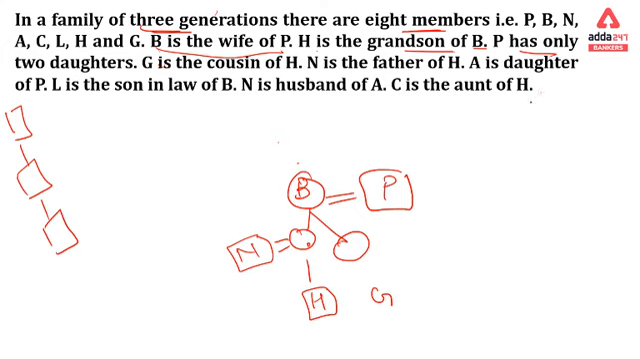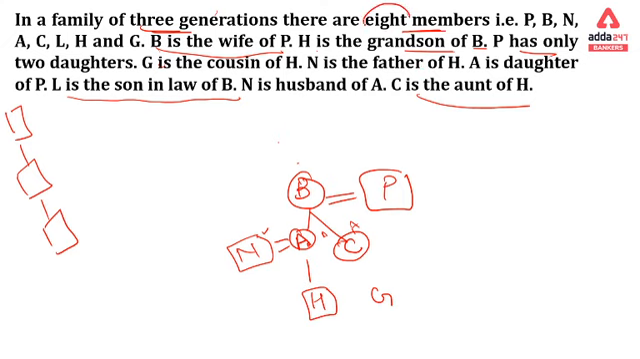A is daughter of P. Maybe A will be here. We are not confirmed by this line. Coming on the next line, N is son-in-law of B. Okay, fine. N is a husband of A, so we may mention A here. C is an aunt of H, so C will be here.